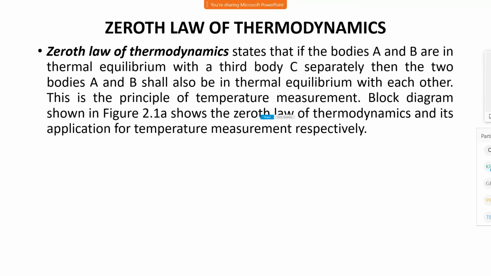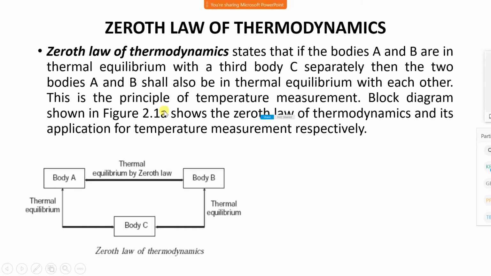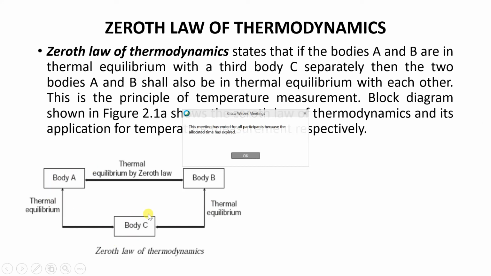As I gave you the example of ice and boiling water. The block diagram shows the zeroth law of thermodynamics and its application to temperature measurement respectively. Listen here: body A is in thermal equilibrium with body B and body B is in thermal equilibrium with body C, then body C and body A are also in thermal equilibrium.